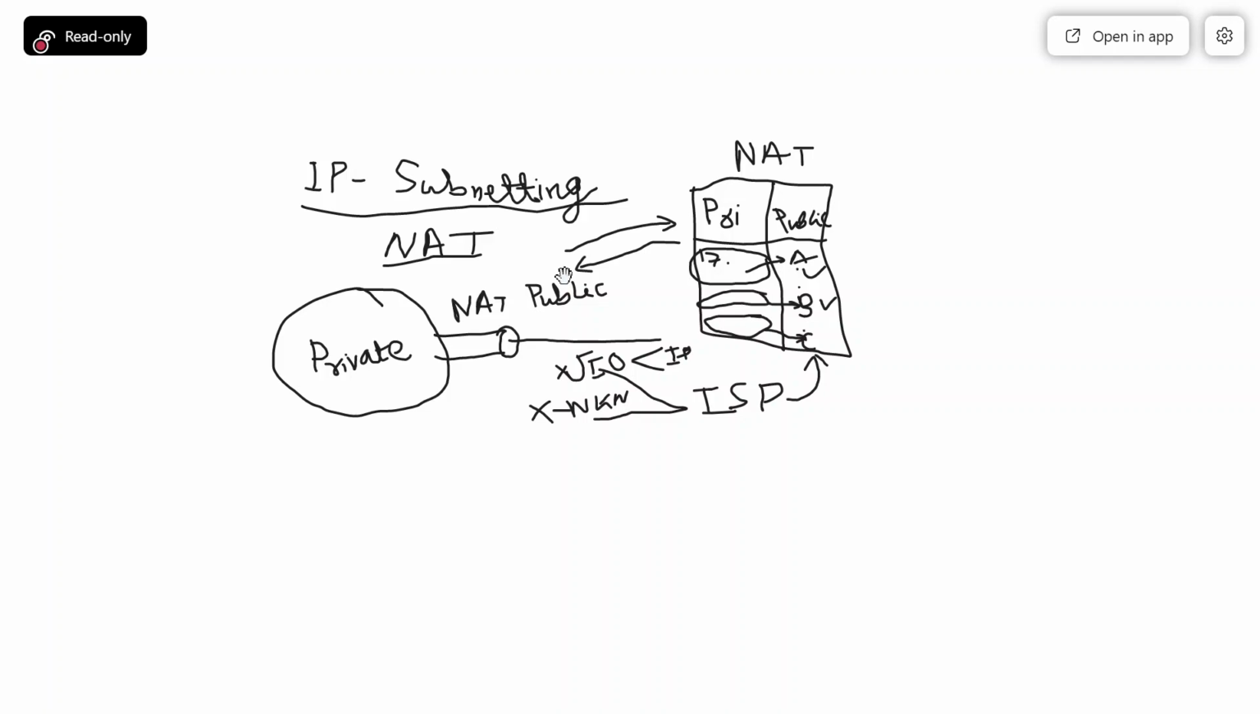And sometimes the organization purchases multiple public IP addresses, and anyone can be selected by any computer in the enterprise network. I hope it is clear.